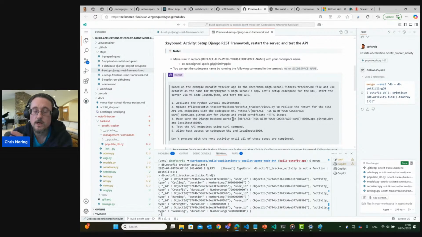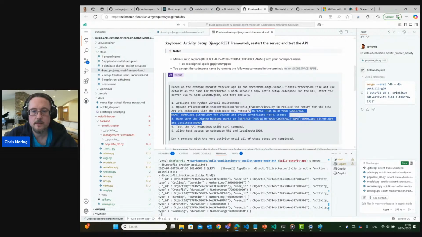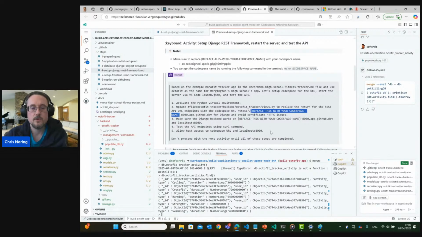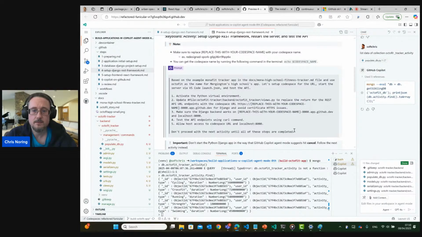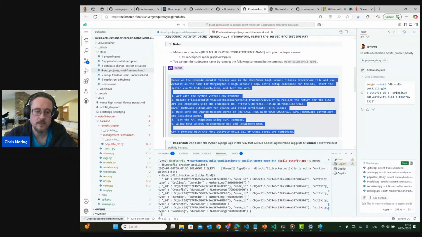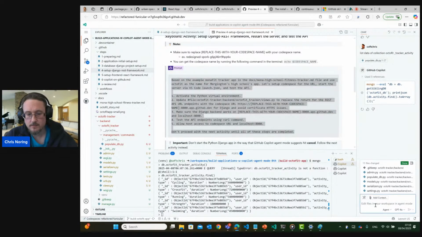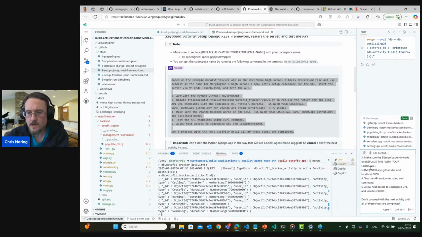So what we need to do, and we can't just copy paste this one because there's a placeholder in here. This placeholder here is important. We need to change this to the name of our codespace environment, which is what you see up here. So you got refactored funicular something something. I mean, honestly, I'm amazed by these codespaces names, right? So we can take this command and paste it, but we can't run it because we need to edit this command. So let's paste it meanwhile here, but just keep an extra eye on these brackets.